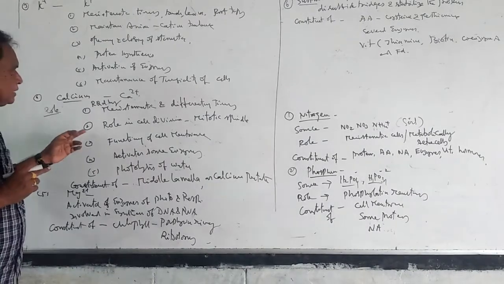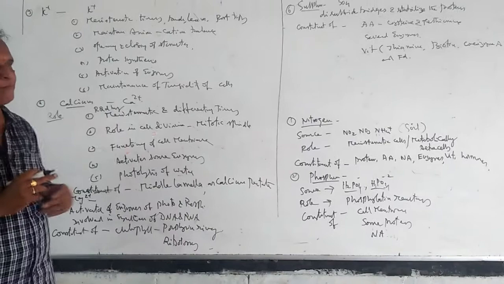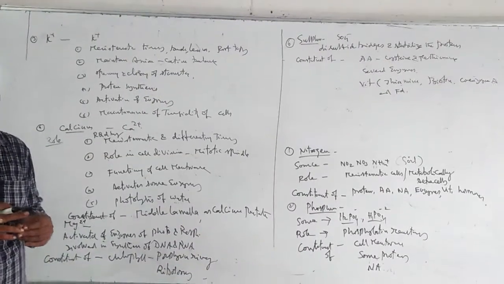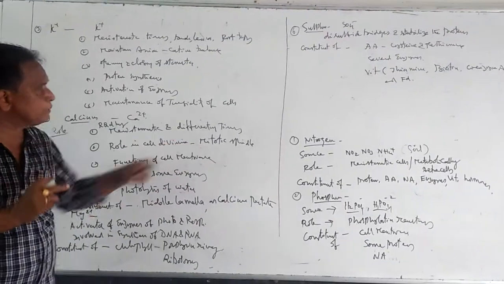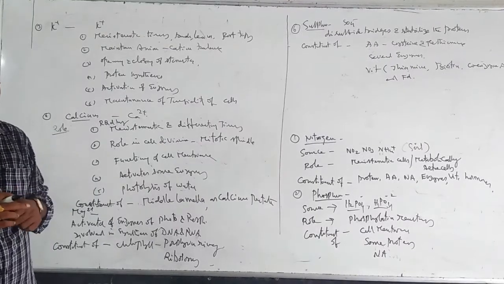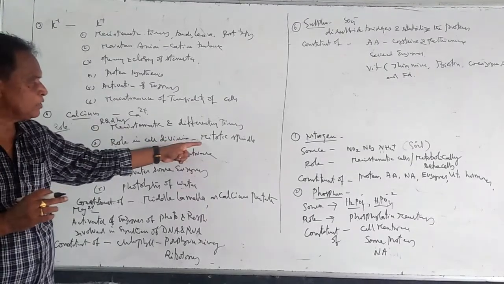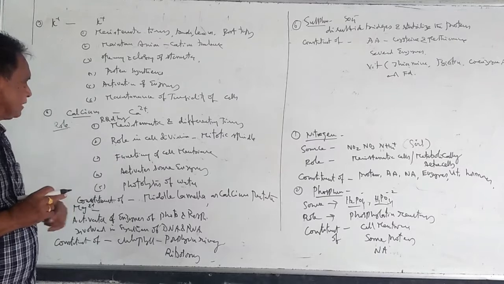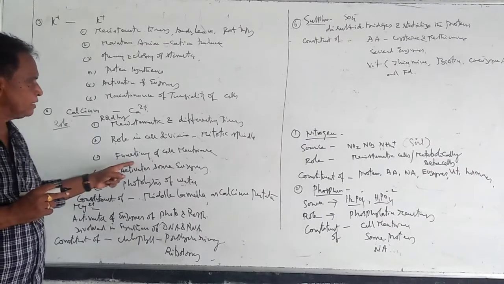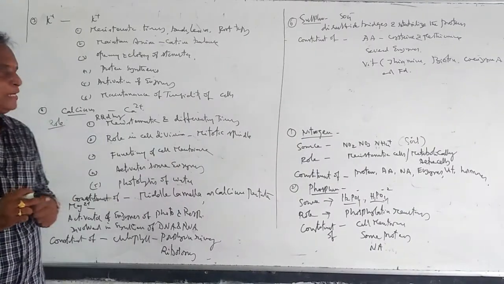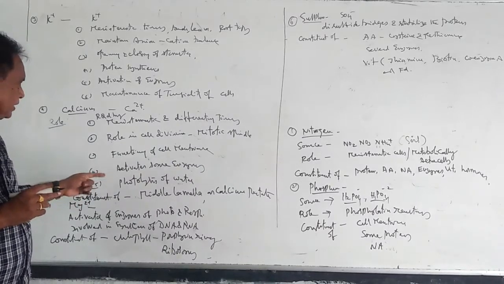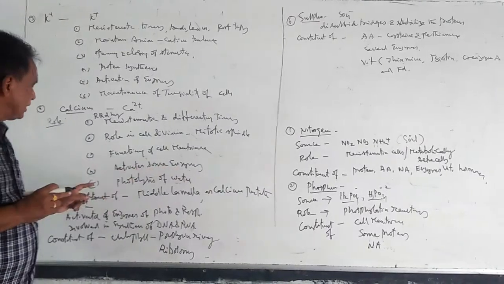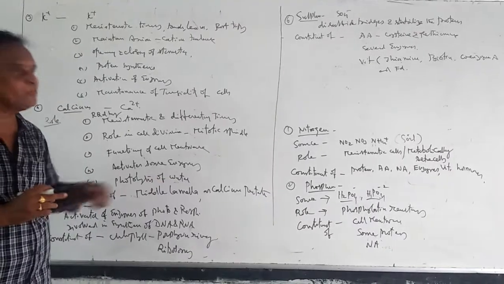The second is that it has a role in cell division, where we come across the formation of the mitotic spindle during metaphase. For the formation of the mitotic spindle, calcium is required, and it is also essential for the functioning of the cell membrane, it activates some enzymes, and it is also involved in photolysis of water.